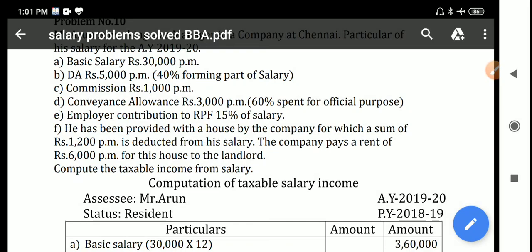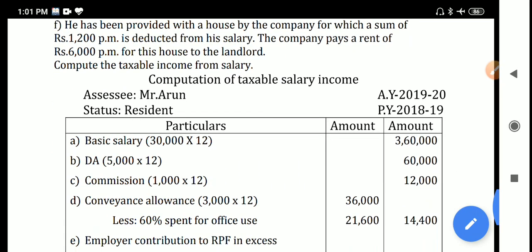Here it is a very simple concept. It is a rent free accommodation. RFA, rent free accommodation, is provided by the employer to the employee. You have to calculate the taxable rent free accommodation. Now let me explain the answer.